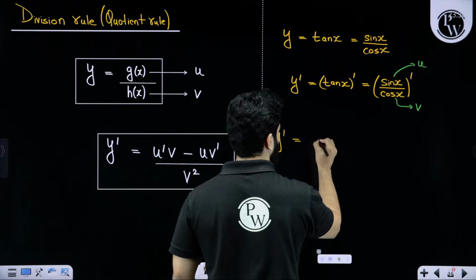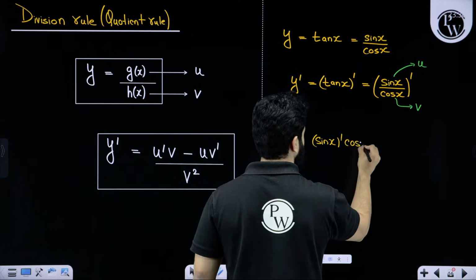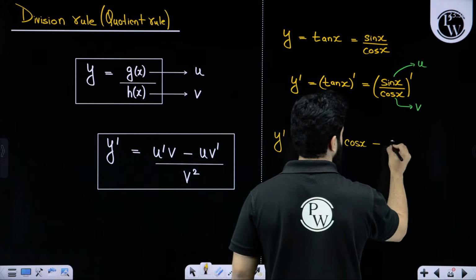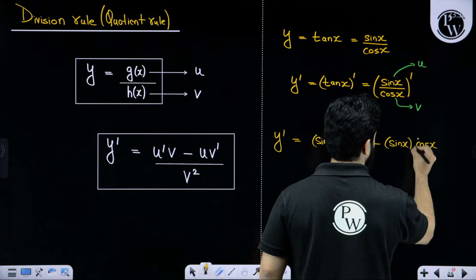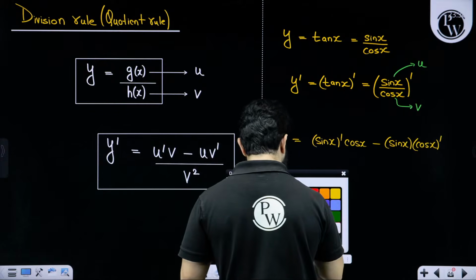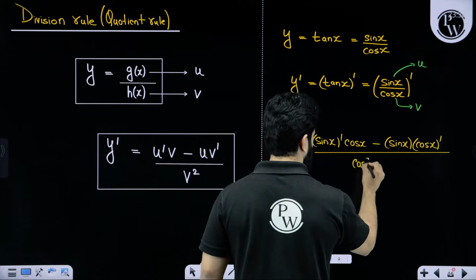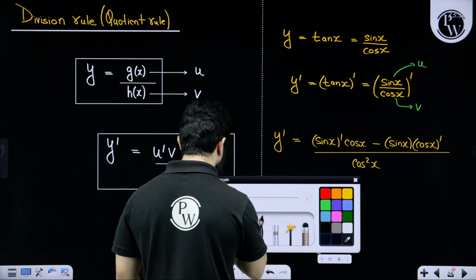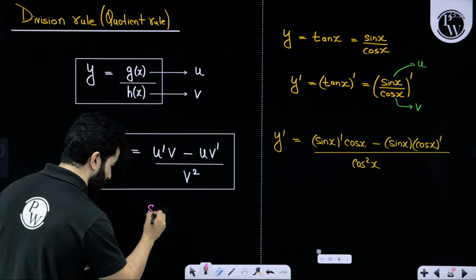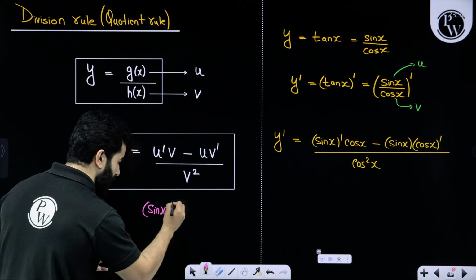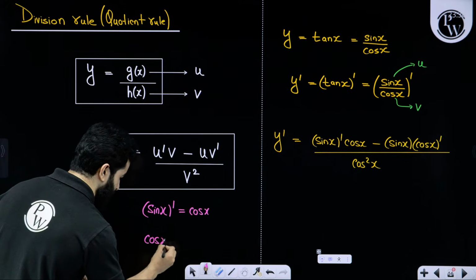Differentiate the numerator, u, write the denominator as it is, put a minus sign, write the numerator as it is, and write the differentiation of the denominator, divided by the square of the denominator. Just now I told you, you only need to remember two formulas from differentiation of trigonometric ratios: differentiation of sin x is cos x and differentiation of cos x is minus sin x.